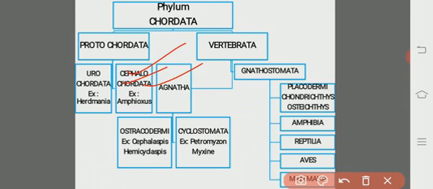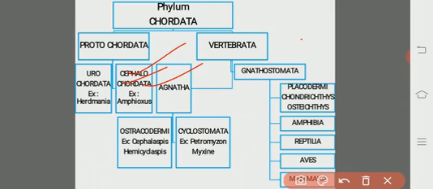The meaning of vertebrata is vertebra. These are the structures which protect the spinal cord and form the vertebral column. Those animals which bear vertebrae are known as the vertebrata.